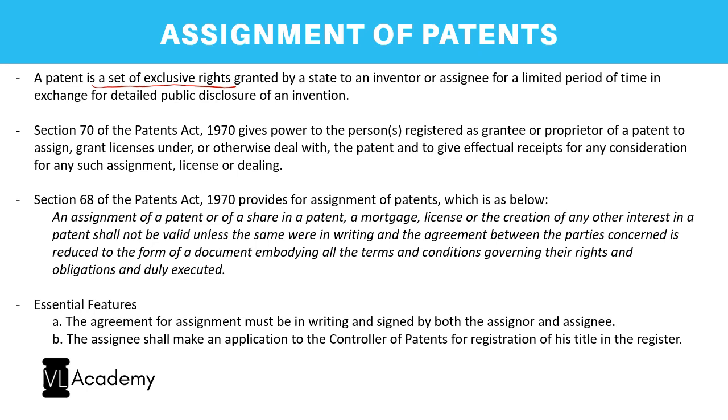There are two sections which I would like to quote. Section 70, which is the enabling section, gives the power to the persons registered as grantee or proprietor of a patent. So the patent's proprietor, or rather the grantee, the one in whose name the patent has been registered in the register, has the power to assign, to grant licenses, or to deal with the patent, to give effectual receipts for any consideration of such assignment, license, or dealing. So you can assign the patent. The power has been provided under section 70.